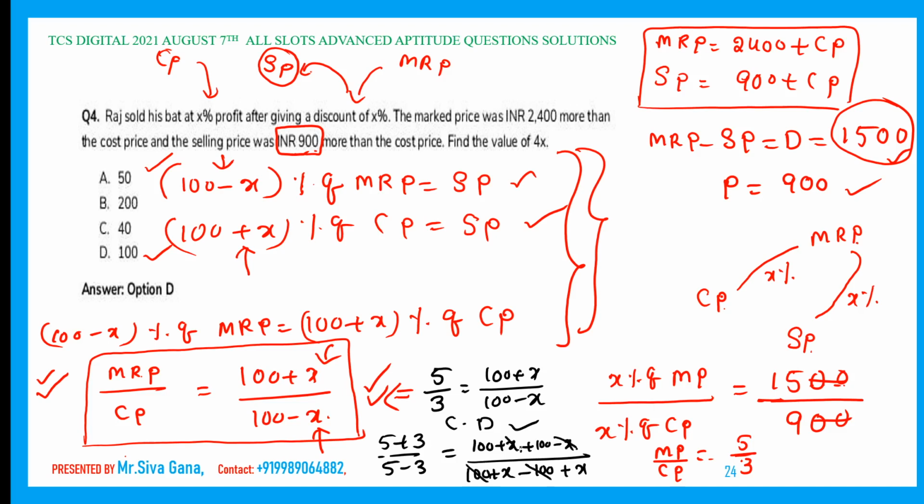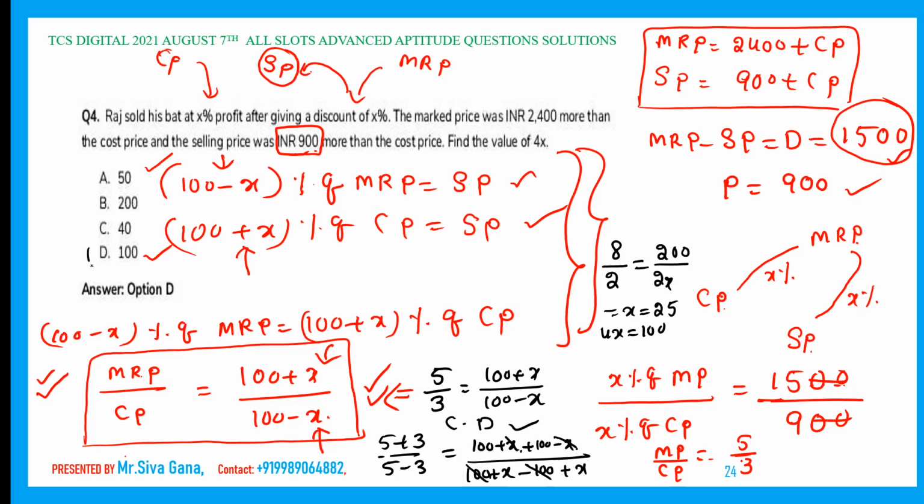Here minus x plus x gets cancelled. Finally, 5 plus 3 is 8, 5 minus 3 is 2, equal to 200 divided by 2x. So we are going to get x as how much? 25. We need 4x. 4x is nothing but 100.